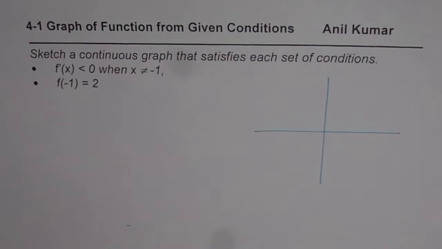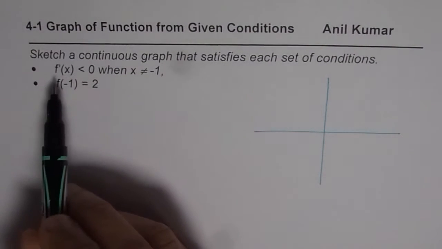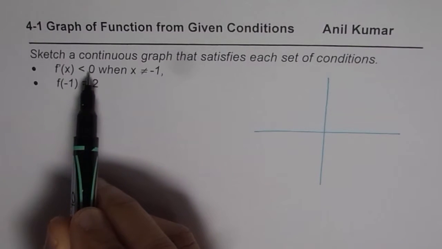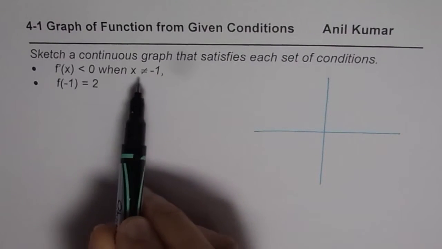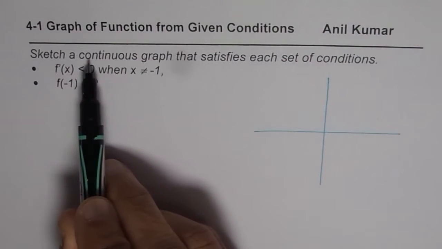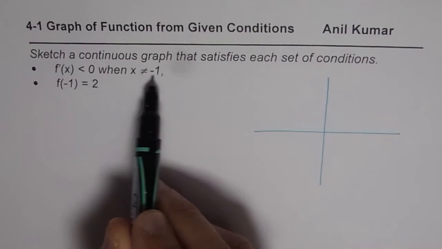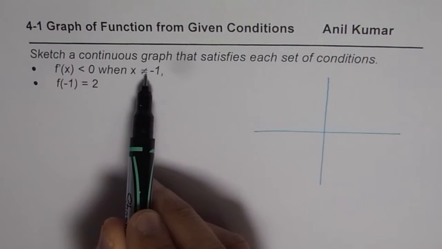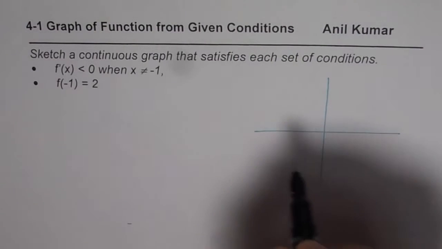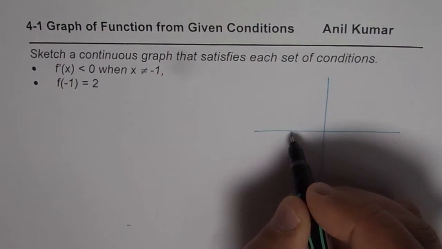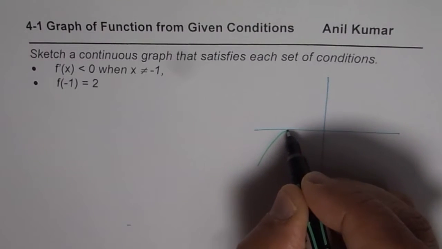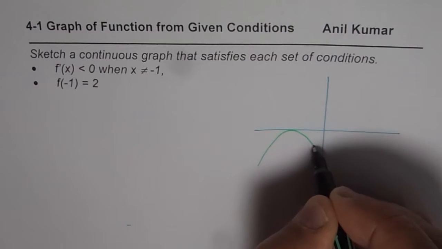Okay, so the first condition given to us is that f'(x) is always negative. Less than 0 means always negative, except for x equals minus 1. Now since we are looking for a continuous graph, we'll assume that this derivative is actually equal to 0 at minus 1. That is what it really means. And the only graph I could make would be like a parabola which turns at minus 1, like this. Do you see that?